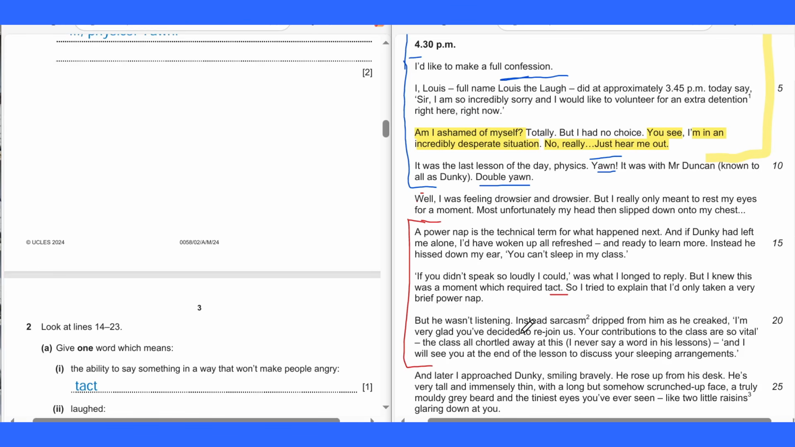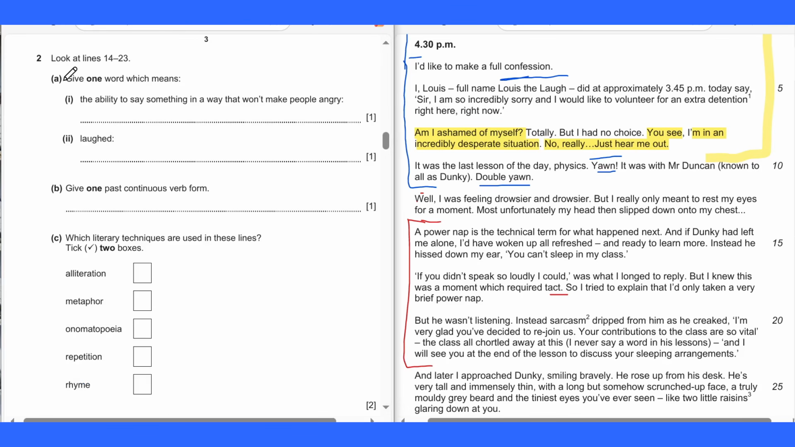Let's move on. Still from question 2a, part 2. Give one word which means laugh. 10 seconds.